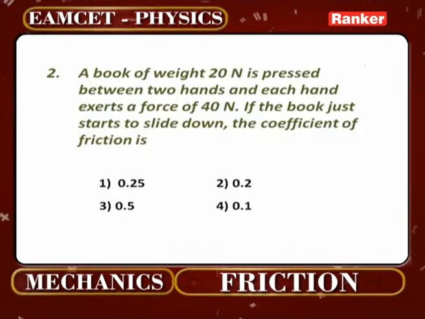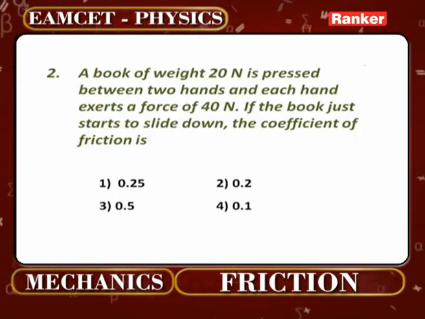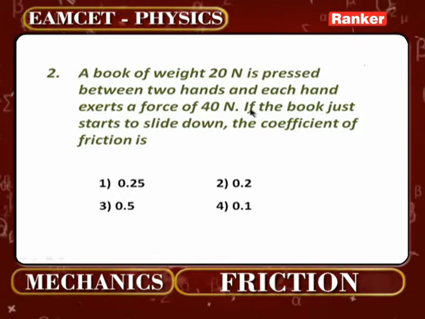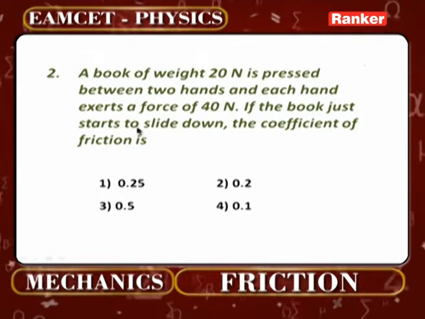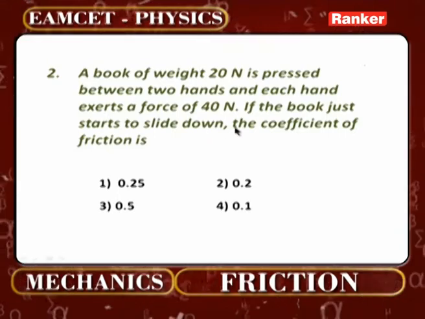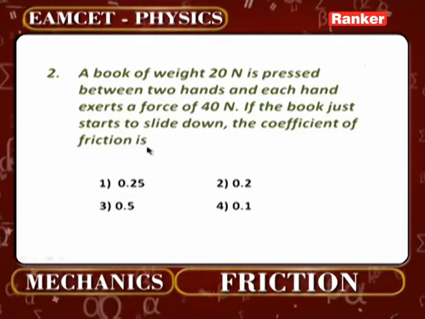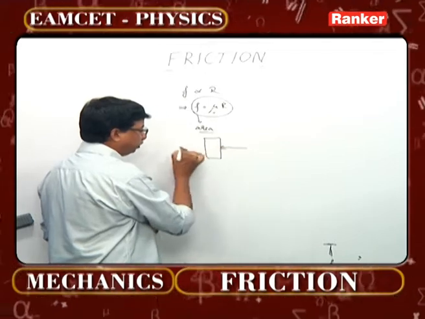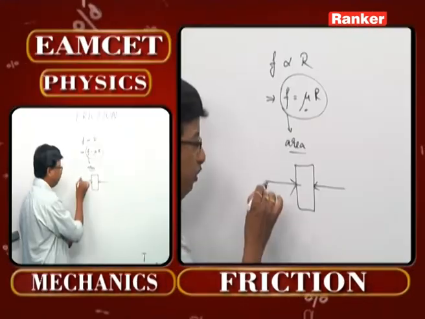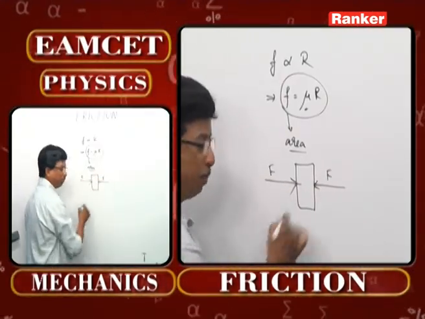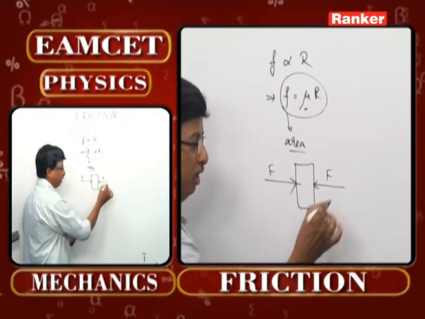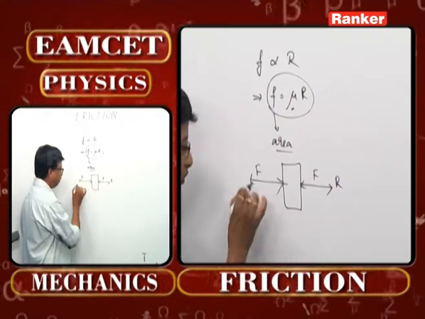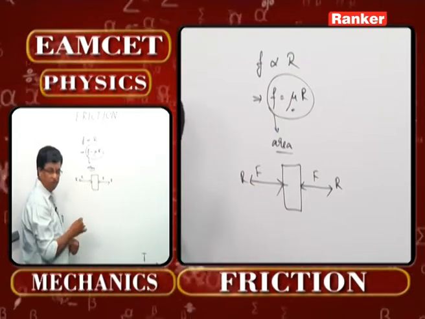A block of weight 20 Newton is pressed between 2 hands and each hand exerts a force of 40 Newton. If the book just starts to slide down, the coefficient of friction is? One point you can understand here. This is the book, for example. We are now applying forces on both sides. The force we are applying, that in turn we get in the form of reaction. Even here also in turn we get a reaction.